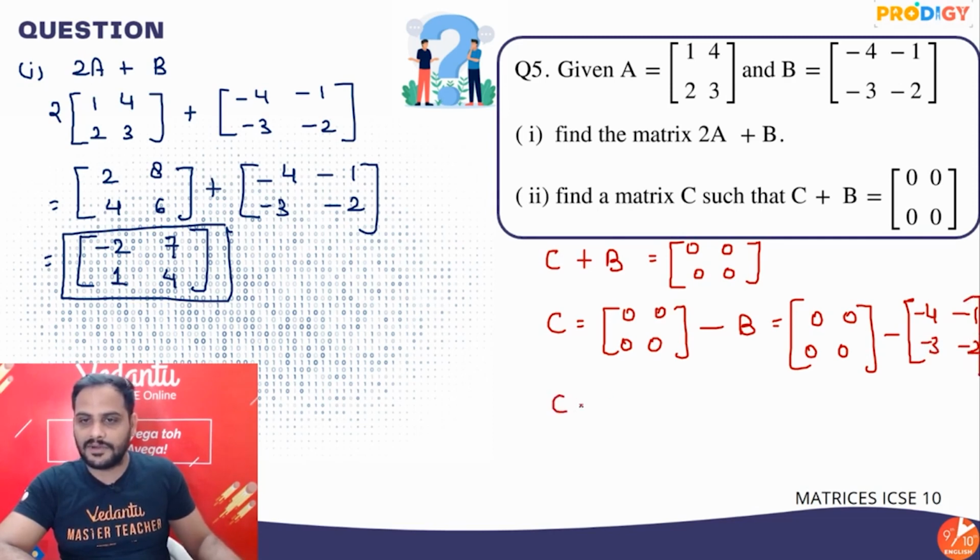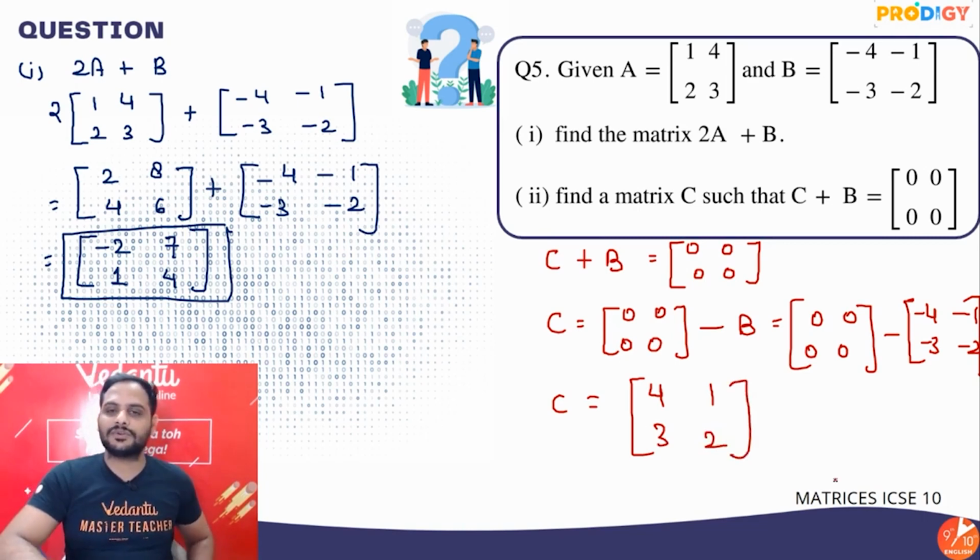So I can say matrix C will be equal to, let's do the subtraction, 0 minus of minus 4, negative and negative become positive, so 4. 0 minus of minus 1 is 1, 0 minus of minus 3 is 3, 0 minus of minus 2 is 2. So 4 1 3 2 will be your matrix C. Easy question.